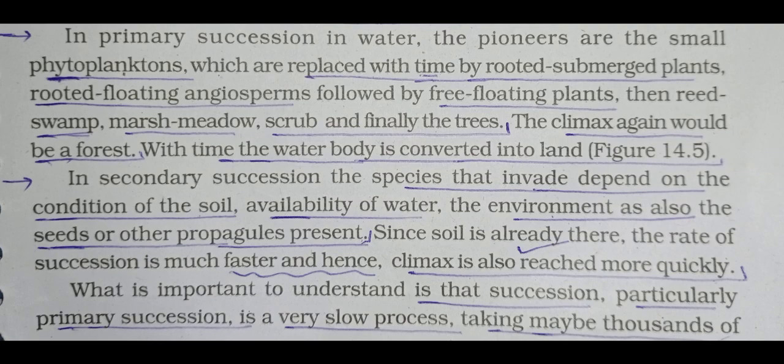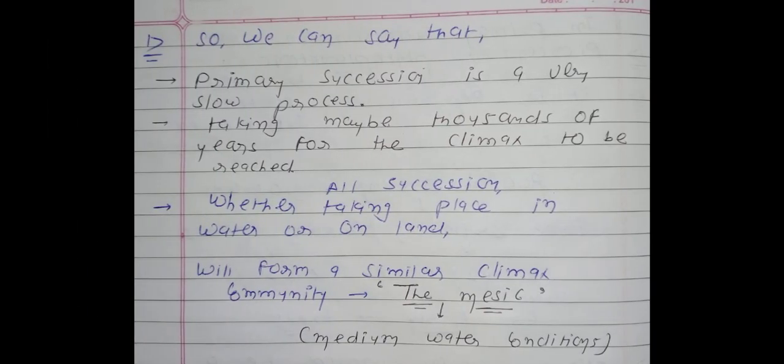See second paragraph. In secondary succession, the species that invade depend on the condition of soil, first thing. Second point, availability of the water. Third one is outer surrounding environment. Okay, and also the seeds or the other propagules present. Since soil is already there, the rate of succession is much faster, and hence climax is also reached more quickly. Okay, so this concept is completed, and now see the last concept.